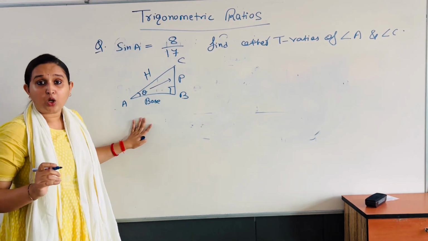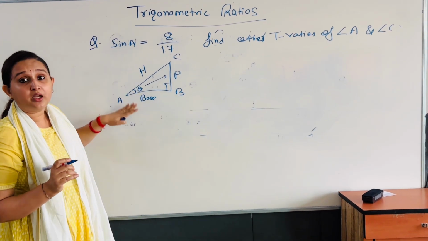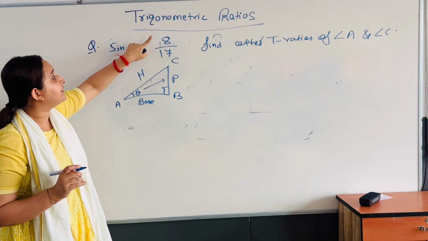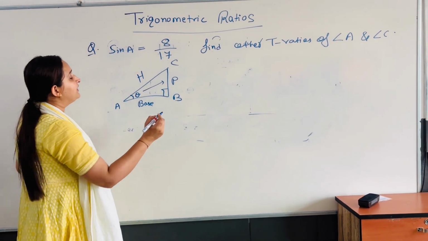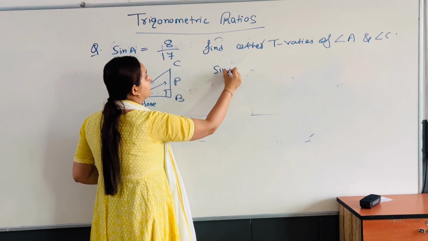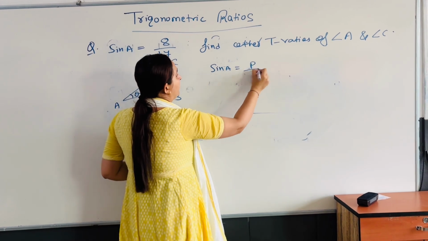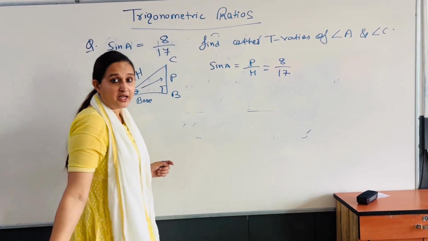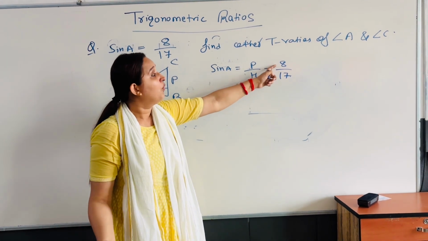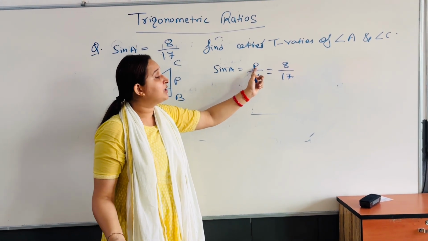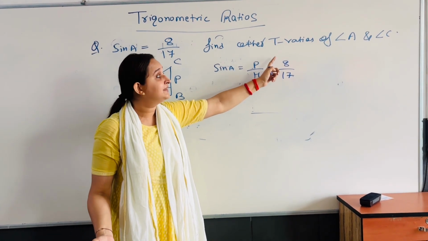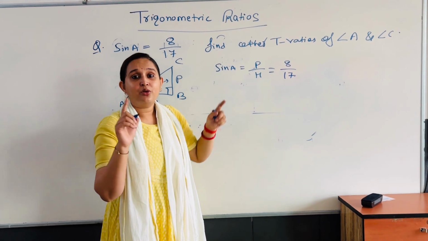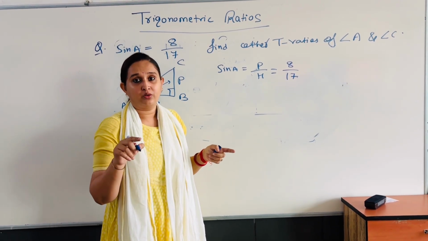First of all, we will draw this according to the question. Sin A is 8 upon 17. The sin theta formula is what? Perpendicular upon hypotenuse, which is a ratio, so you have to write k also, right?